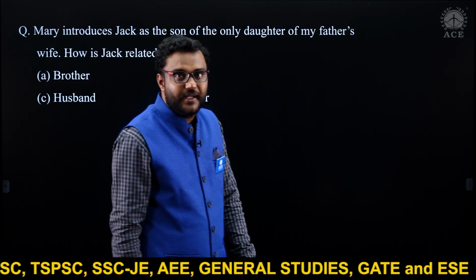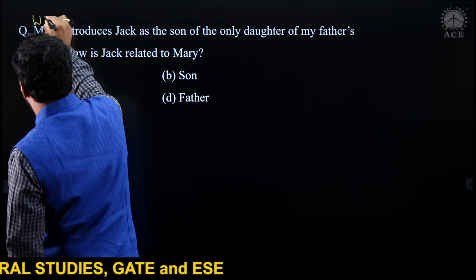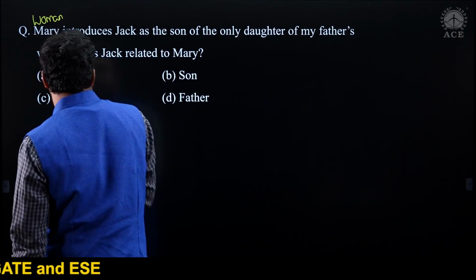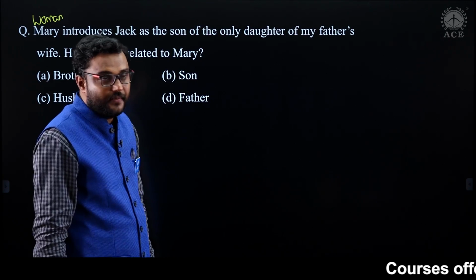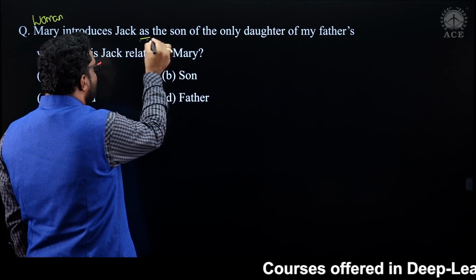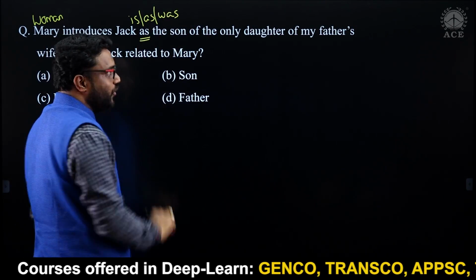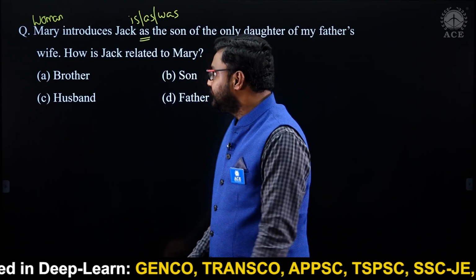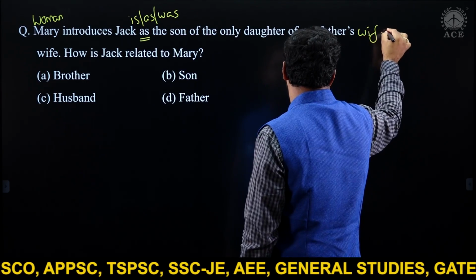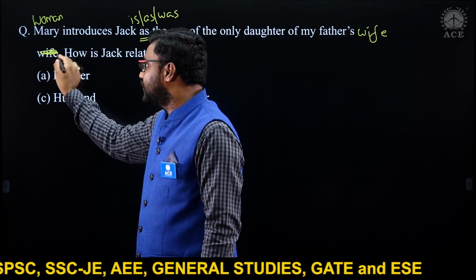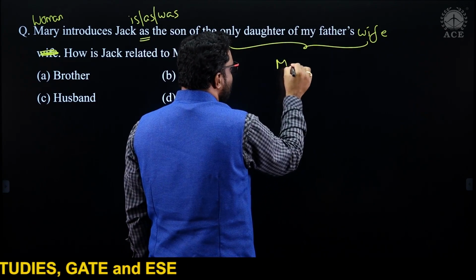And see the last question, the 15th one here. Mary, a woman, introduces Jock as the son of the only daughter of my father's wife. After "as", if it is "as" or "was", what we have to do? We have to solve from back to front. If a woman said "only daughter of my father's wife", then it's nothing but that person only, Mary. This entire meaning is Mary.